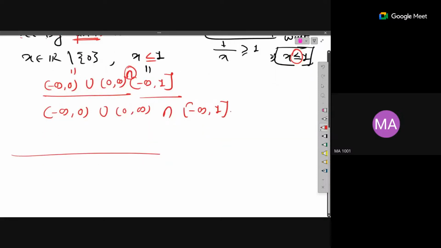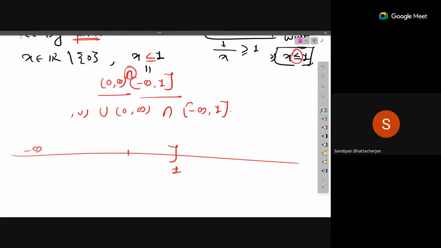Interval-wise, this is minus infinity to closed 1, and then we have 0 somewhere here, and we have to take the intersection. Okay, still it doesn't make sense. So ultimately x will be between only 0 to 1.